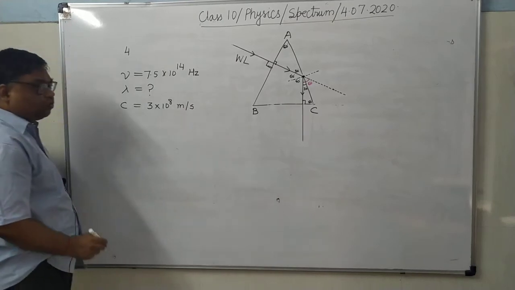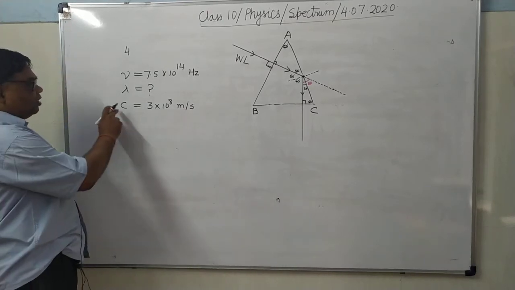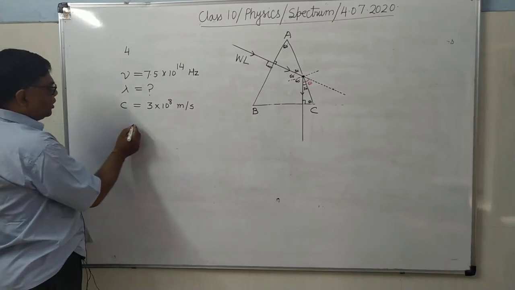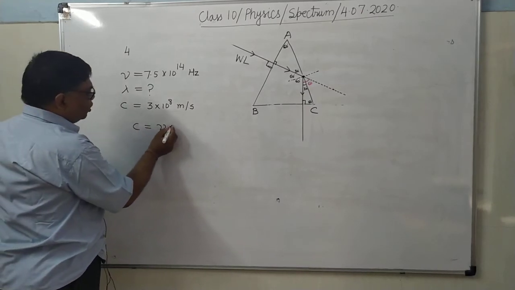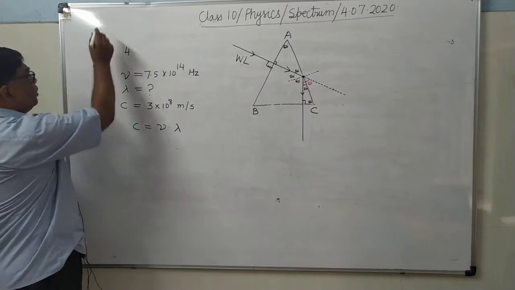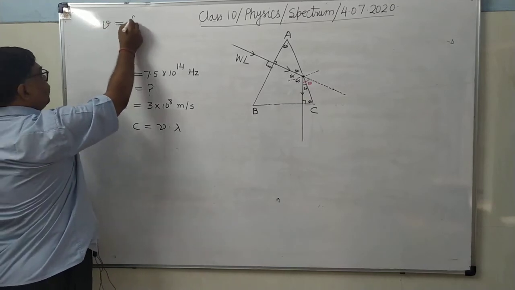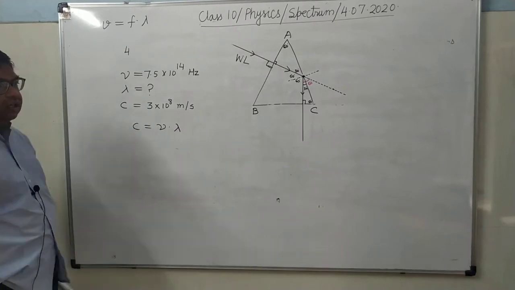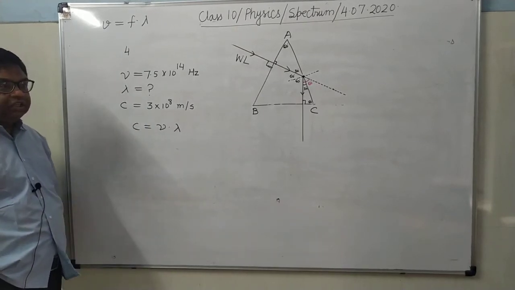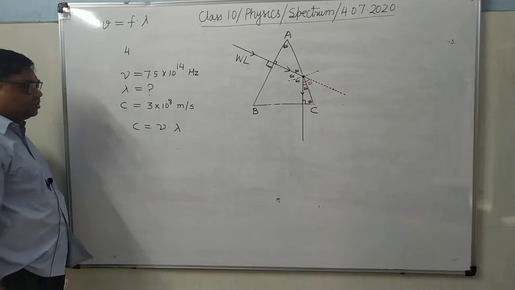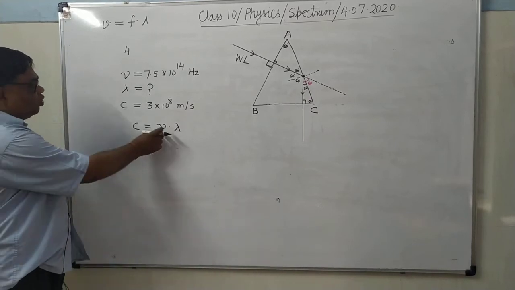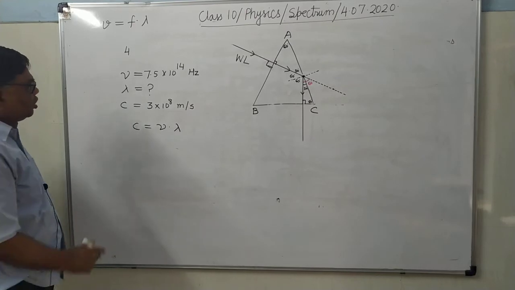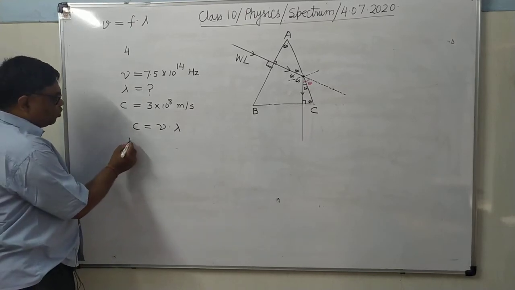As you know, what is the relation of these? In case of light, it is c equals nu into lambda. Otherwise, we write v equals frequency multiplied by wavelength. Here only the symbols have changed. Speed of light we denote by the symbol c, frequency by nu, and wavelength by the same symbol lambda. You have to determine lambda. So first you find out lambda.